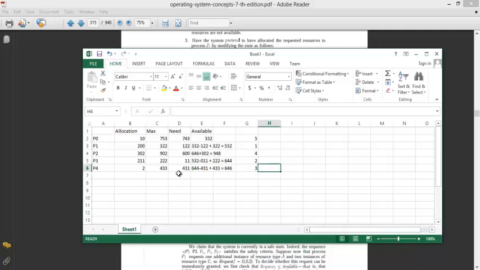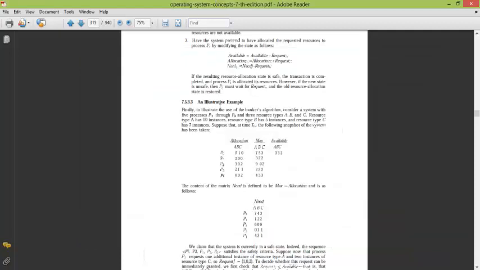It will not cause a deadlock in the system. Right, so let's just quickly review. Firstly, you will be given a situation of the system. ठीक है, ऐसा एक तुम्हें टेबल गिवन होगा, allocation, maximum and available. ठीक है, first step is to calculate the need of each process. ठीक है, then we start out with each process P0, P1, P2, P3.